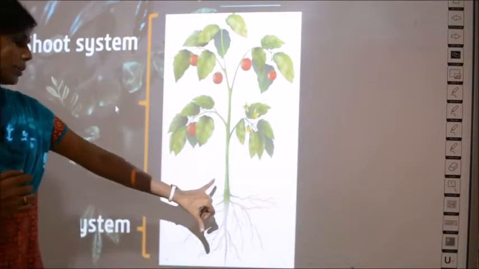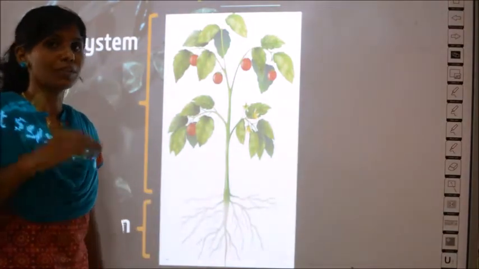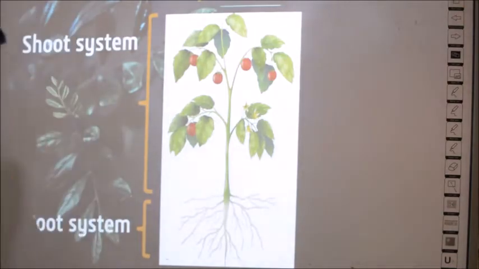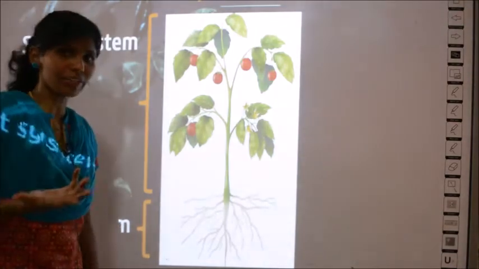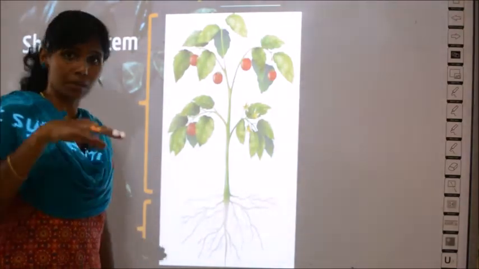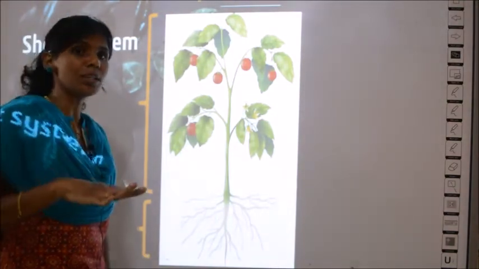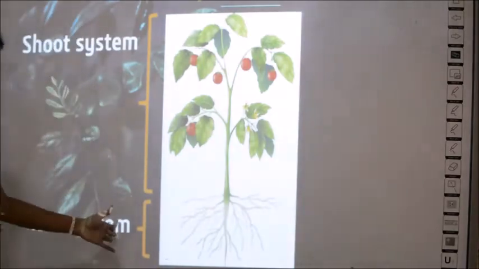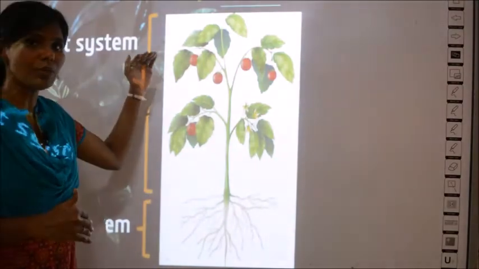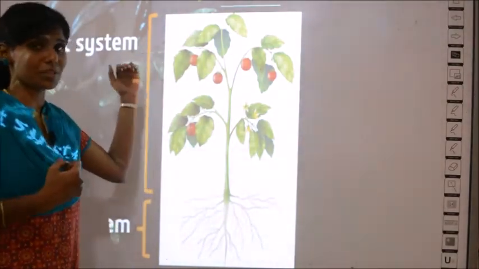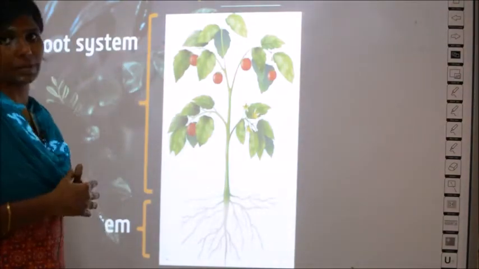So the portion below the ground, where you can find roots, is called the root system, and the aerial portion above the ground is called the shoot system.